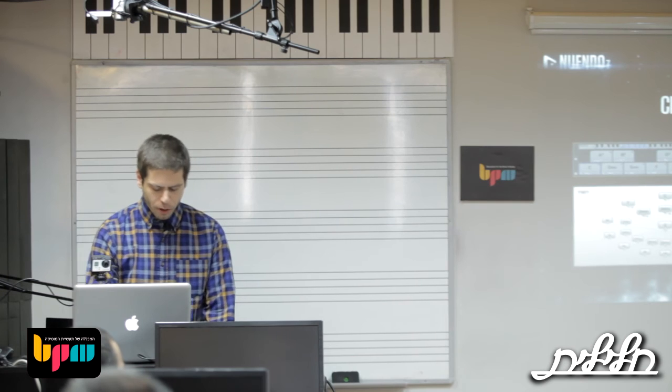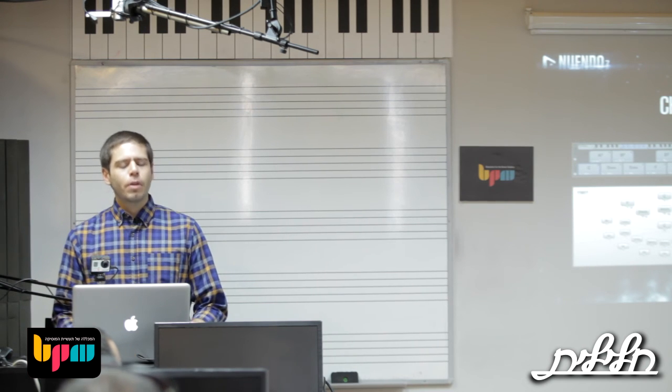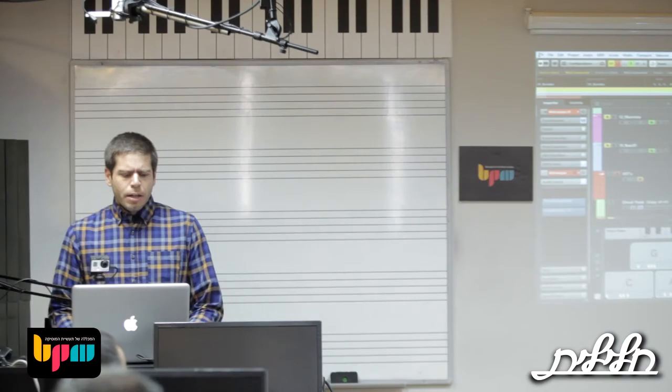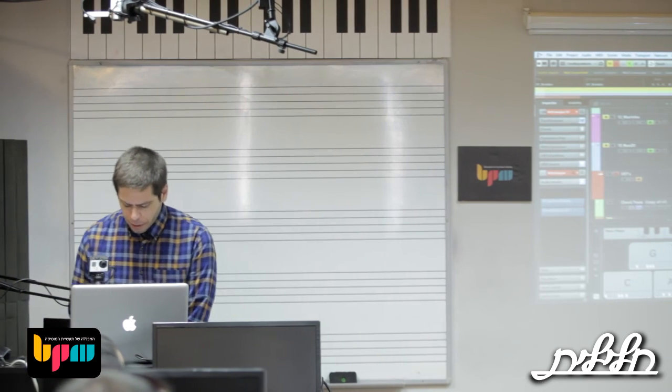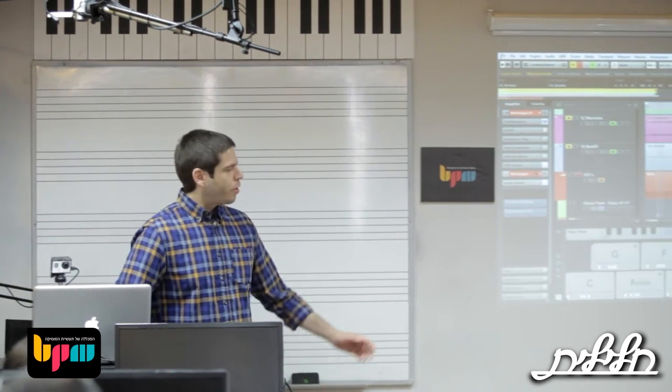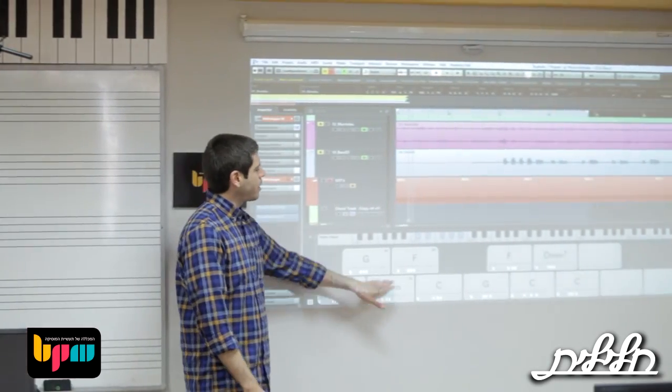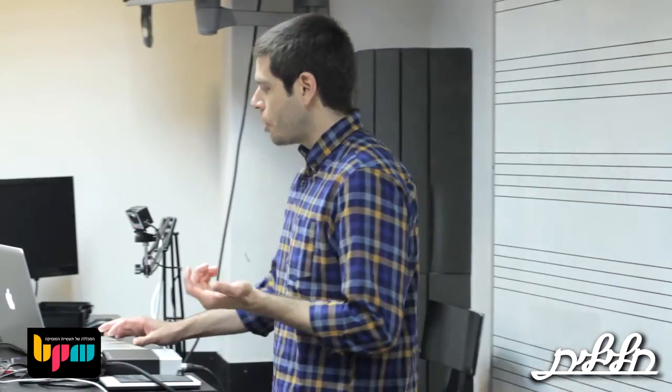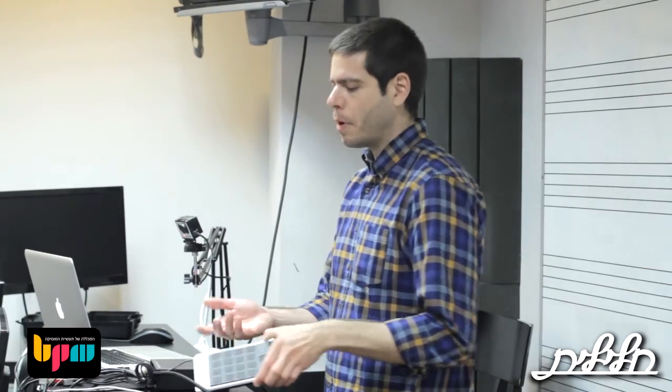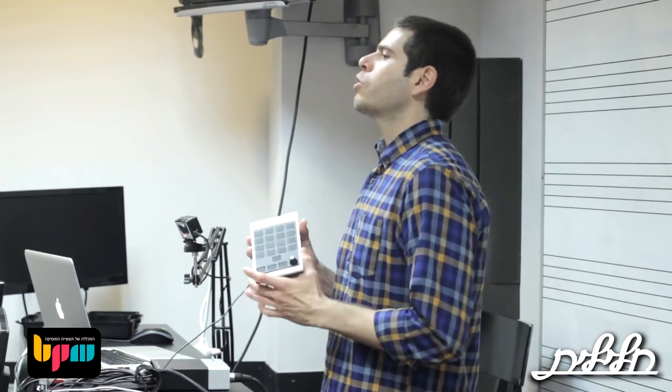The chord pads and chord assistant will come with the expansion kit of Nuendo, and I'm going to show it. It's a way to freely compose with chords for people who are not piano players, for example, like myself. So now we can assign chords to any controller that you wish. For example, in this case it has a piano configuration, but you can change this configuration if you wish for a pad like this. So it's very customizable.